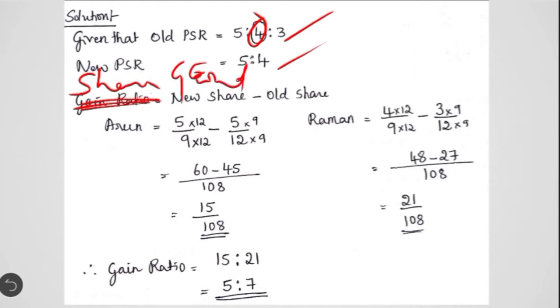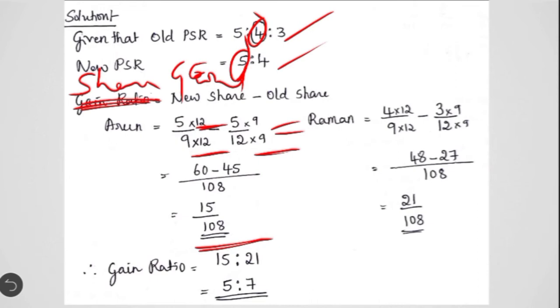new share minus old share. So in case of Arun, the new share is 5/9. Okay, 5/9 minus his old share was 5/12. So we have to simplify this taking LCM as 108. So when you multiply 12 to the denominator, the same should be multiplied to the numerator also. Similarly here, for both numerator and denominator we have to multiply 9. So when you simplify here you get 15 divided by 108.